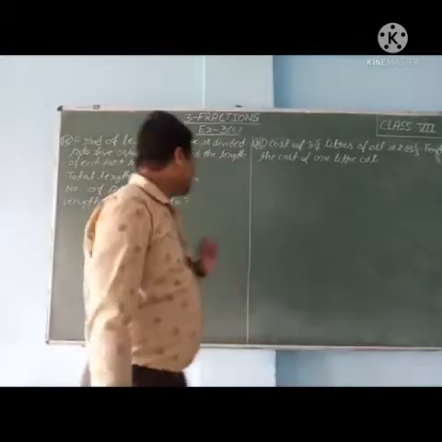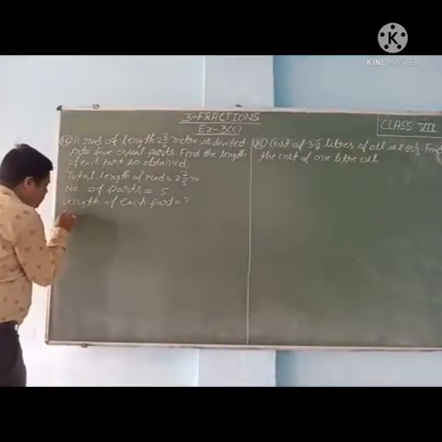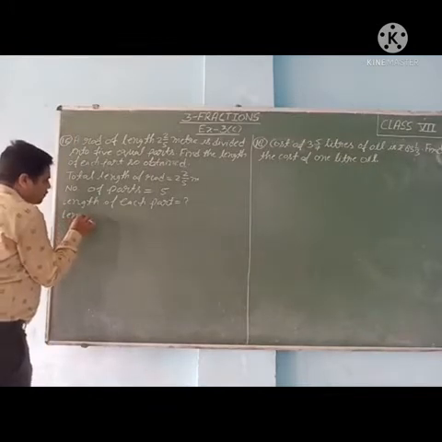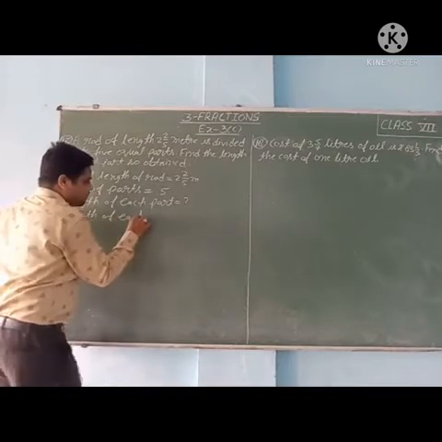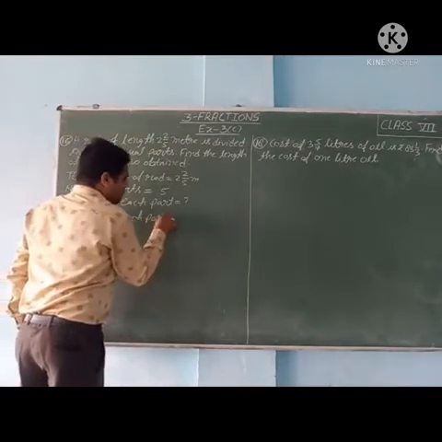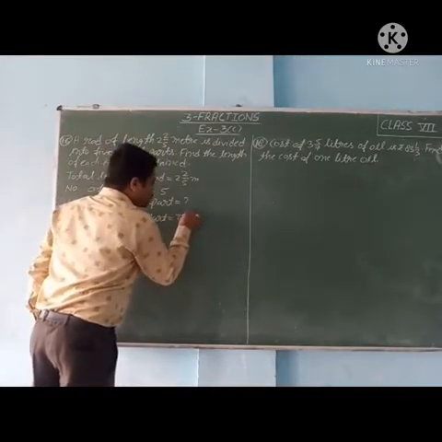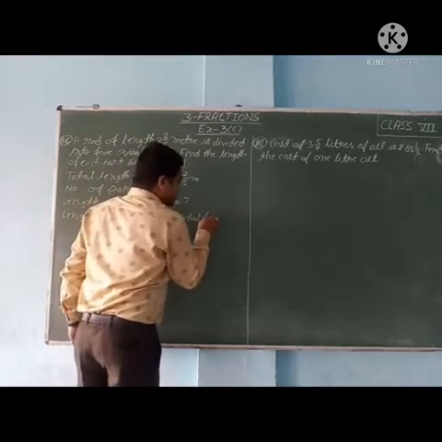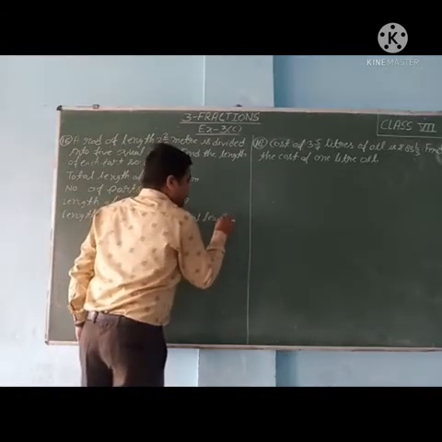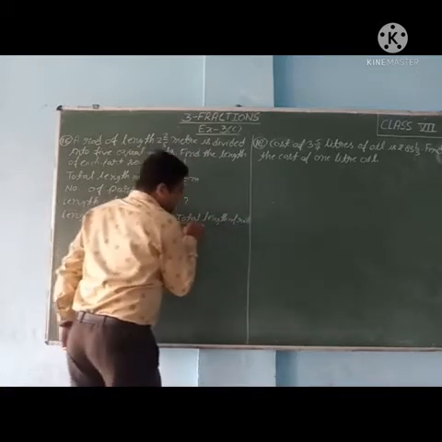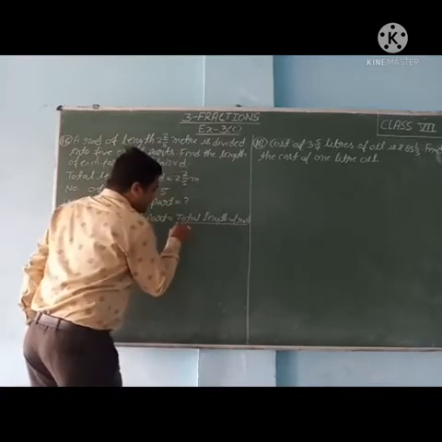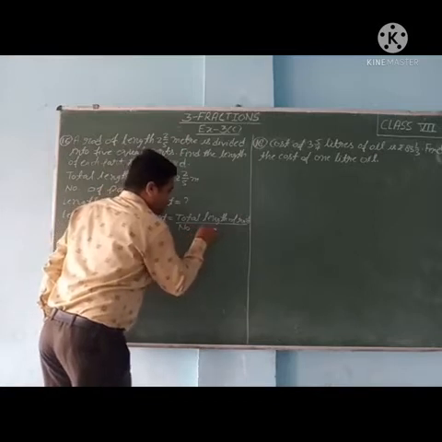Length of each part is equal to total length of rod divided by number of parts.